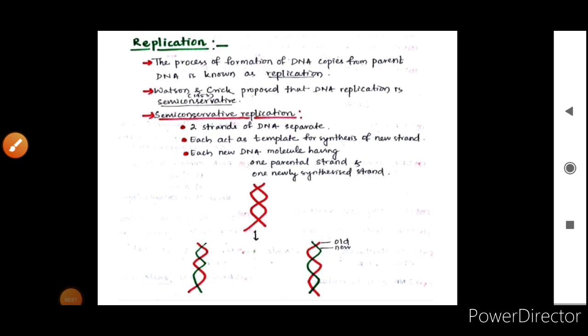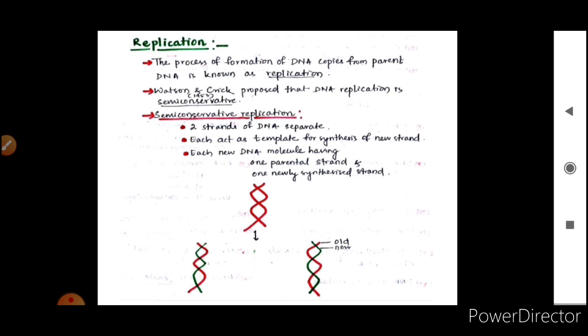So today we are going to start with the process that is replication, and it's very important when we talk about the central dogma of life. We studied in the central dogma of life that DNA to DNA is replication, DNA to RNA is transcription, and RNA to protein is translation. So replication is a process of formation of DNA copies from parent DNA. It is known as replication.